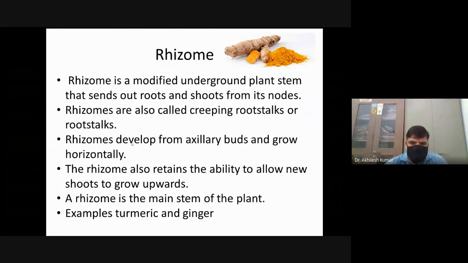Rhizomes develop from axillary buds and grow horizontally, that means parallel to the earth. The rhizome also retains the ability to allow new shoots to grow upward. Generally, shoots appear upwards, and the rhizome goes horizontal to the earth. The rhizome is the main stem of the plant. Examples are turmeric and ginger.